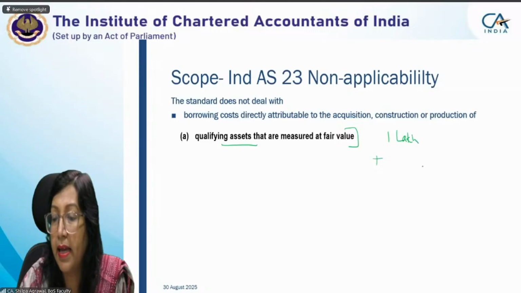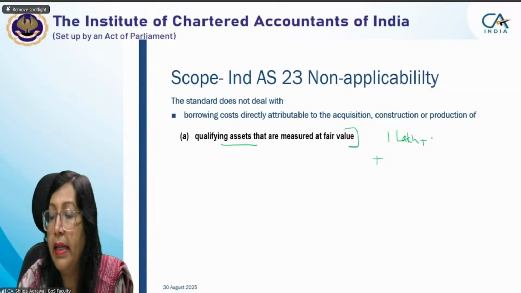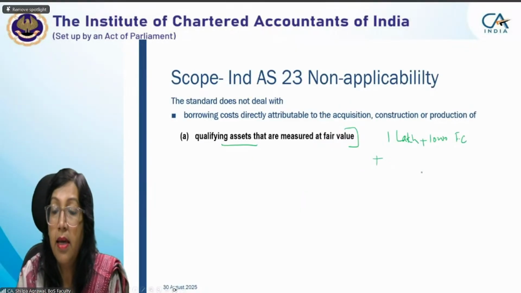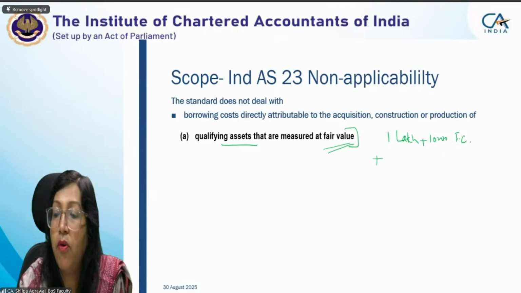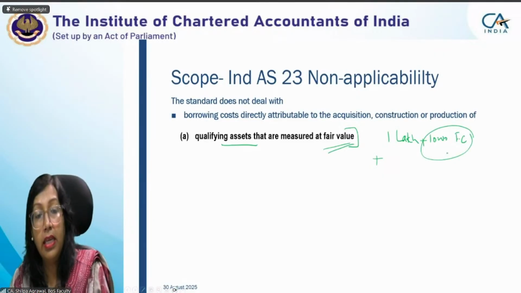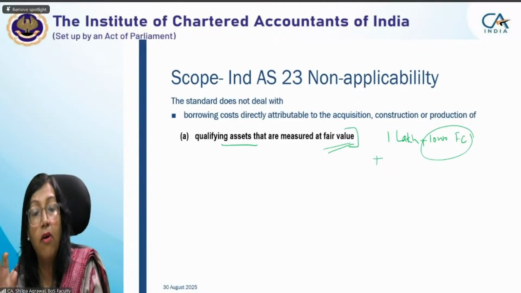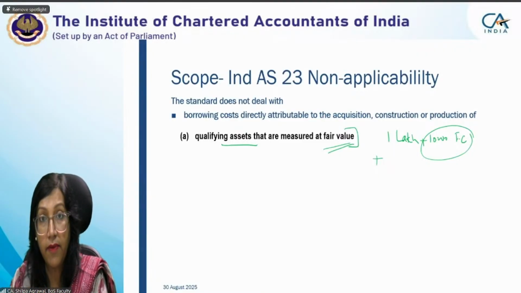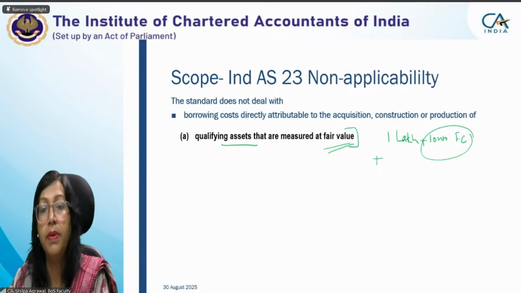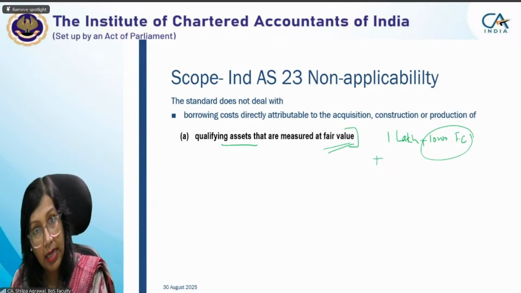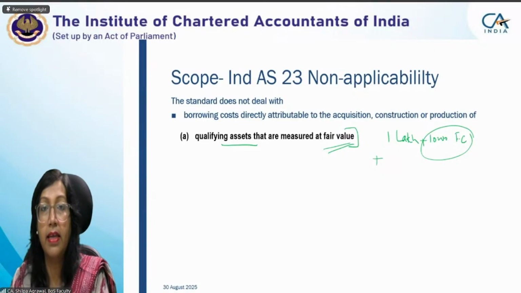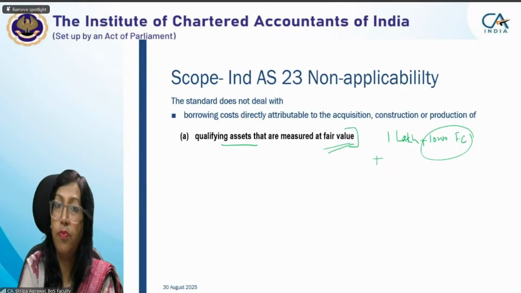Fair value is 1 lakh. And after 1 lakh, if I'm adding 10,000 rupees as my finance cost or as my borrowing cost, which I'm capitalizing, because your fair value is 1 lakh, over and above whatever is there, it will not be recognized. So any borrowing cost directly attributable to the acquisition, construction, or production of a qualifying asset that is measured at fair value will not be considered. It means any borrowing cost on those qualifying assets will be charged to profit and loss account.